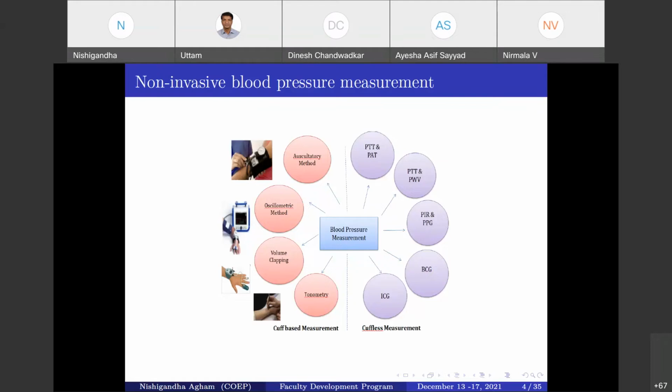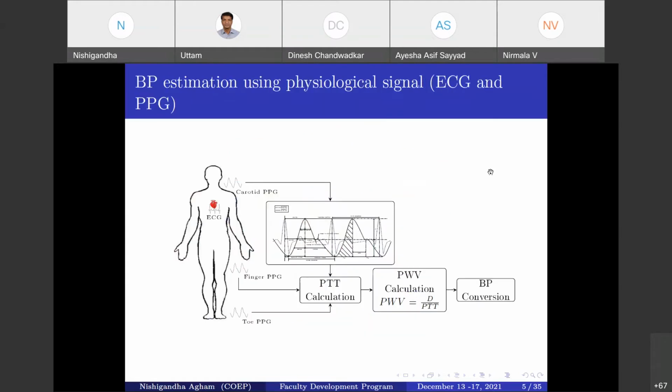Okay, now in this diagram we can see a clear idea of what exactly the PTT is, which is a feature of the ECG and PPG, or many researchers also calculate the PTT from only the PPG physiological signal. Extensive research has been going on this PTT, that is the pulse transit time. Now, the evaluation of PTT can be done using the ECG and the radial pulse at the peripheral artery.